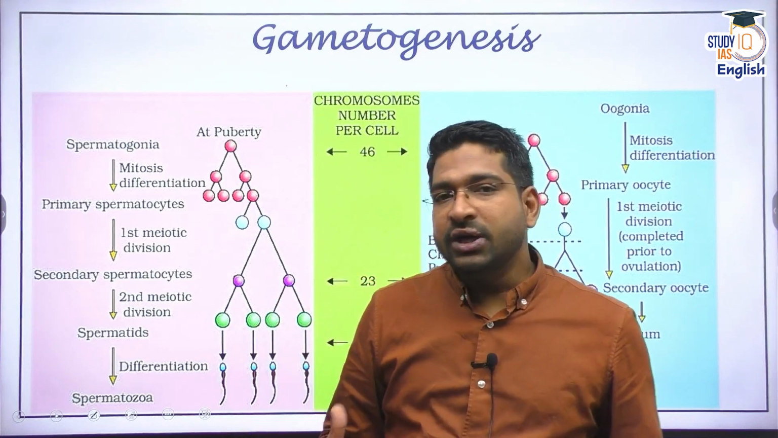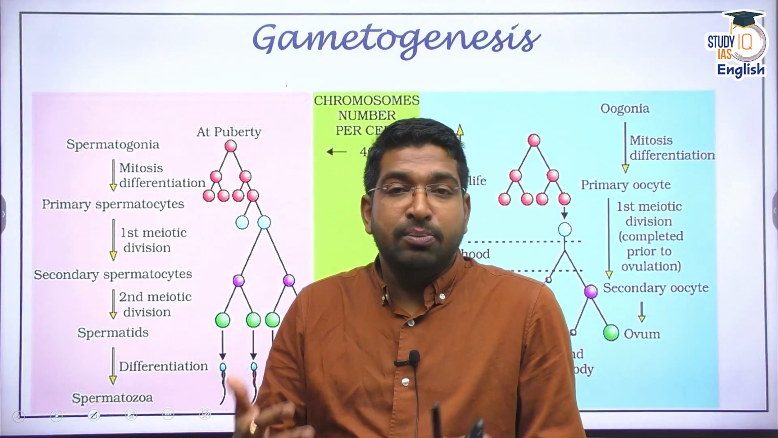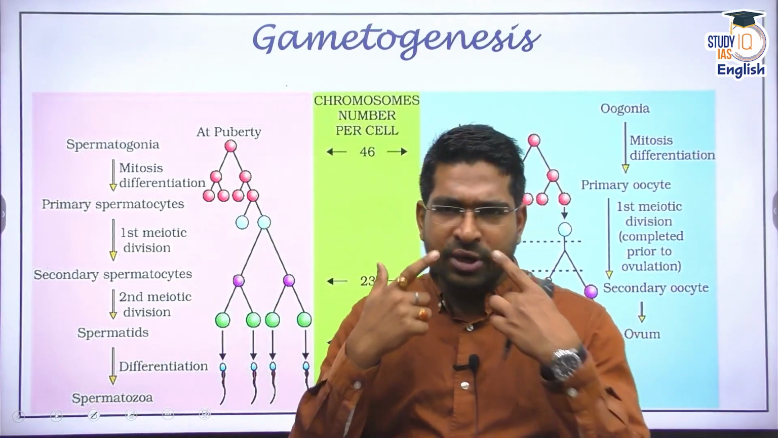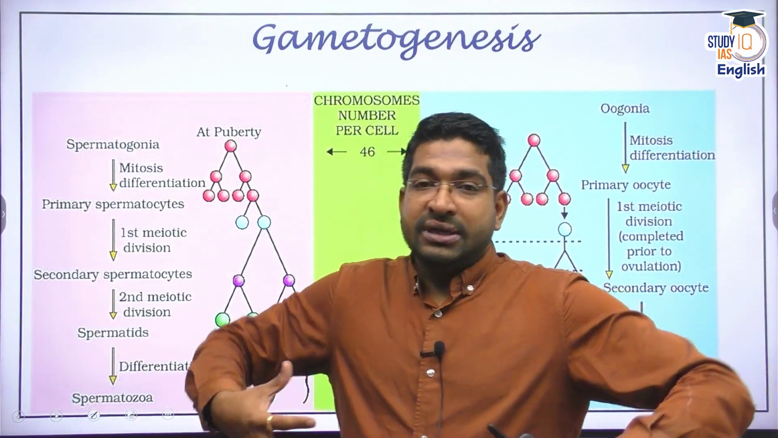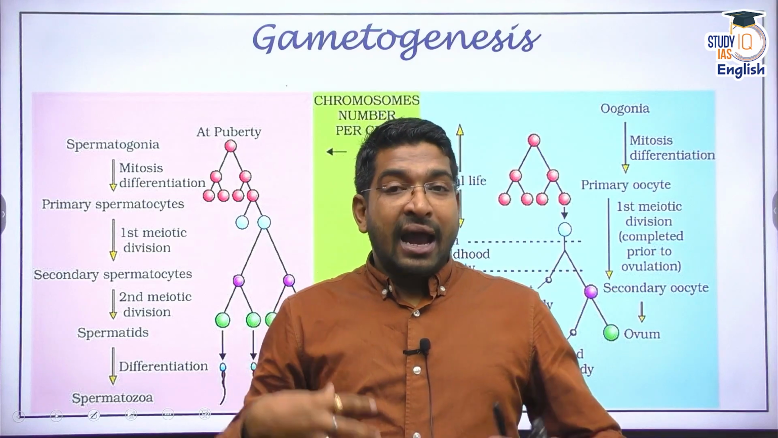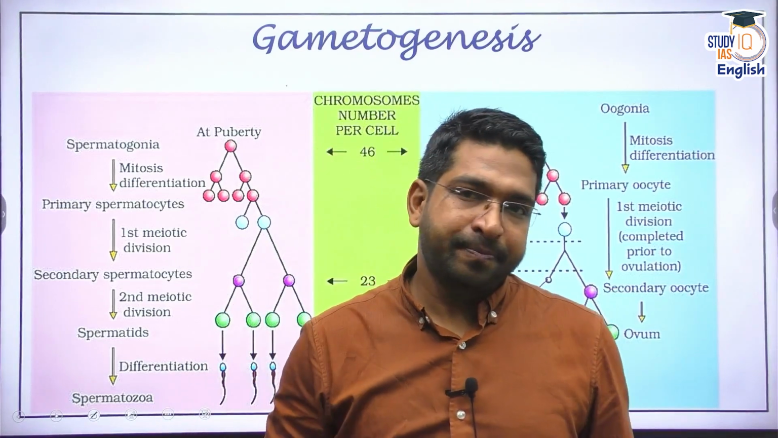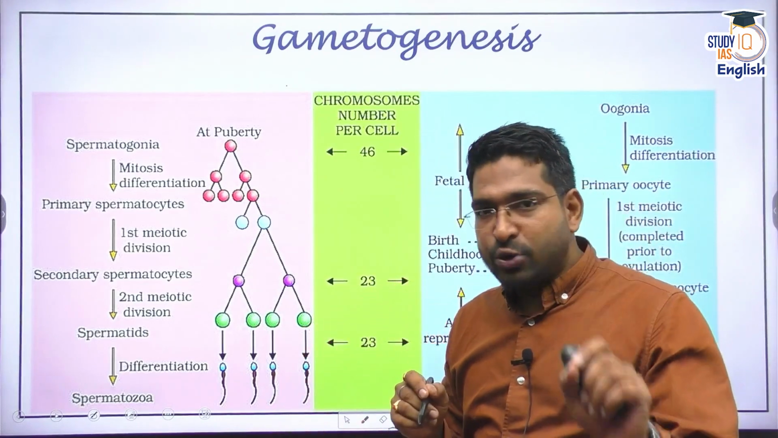And at puberty, you must have seen there are characteristics which appear in boys and girls. This we have discussed before also. The secondary characteristics in boys: mustache appears, beard appears, suddenly the muscle growth increases, voice becomes hoarse, and the testes start producing sperms. And this process is called gametogenesis or spermatogenesis in males.